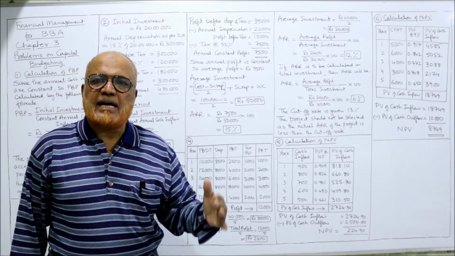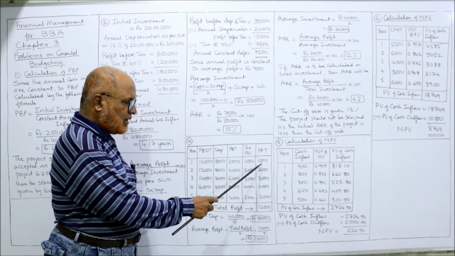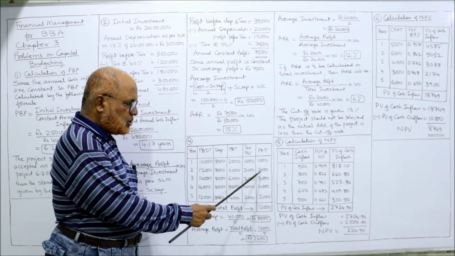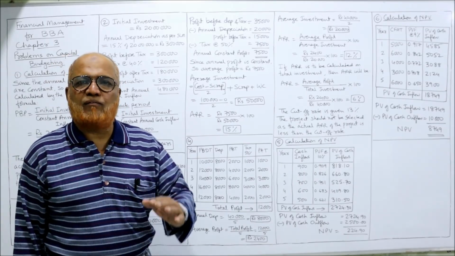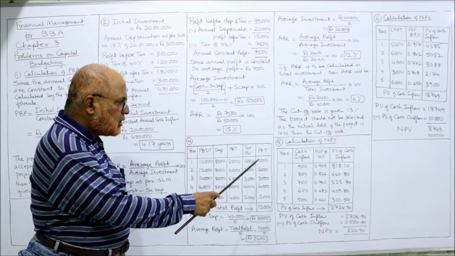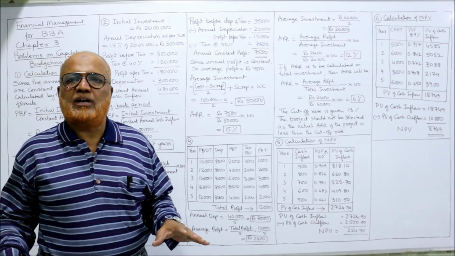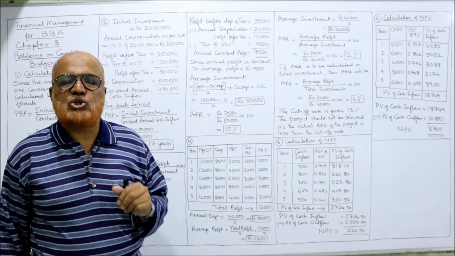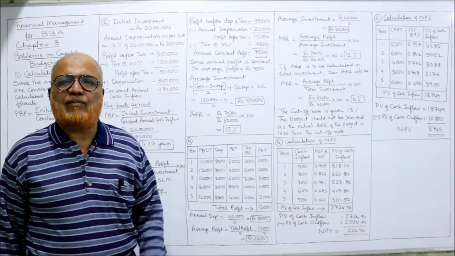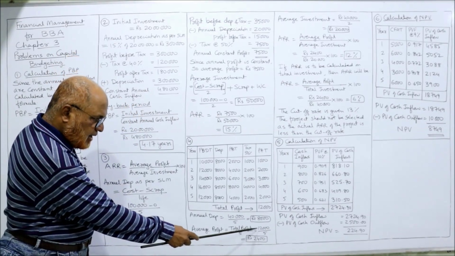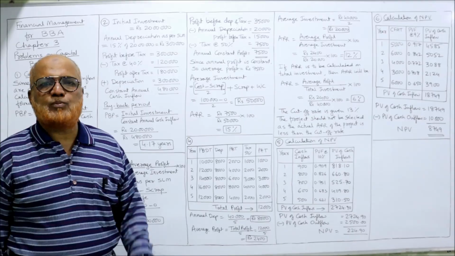PBT minus tax, you will get PAT. So 2,000 minus 1,000 is 1,000. 4,000 minus 2,000, 2,000. 6,000 minus 3,000, 3,000. We got PAT, profit after tax. Take the total of profit after tax, we'll get 12,000. This is the total 12,000 profit in 5 years. But we need average. So average profit is equal to total profit divided by 5 years. So 12,000 divided by 5, you will get 2,400. This is the average profit.